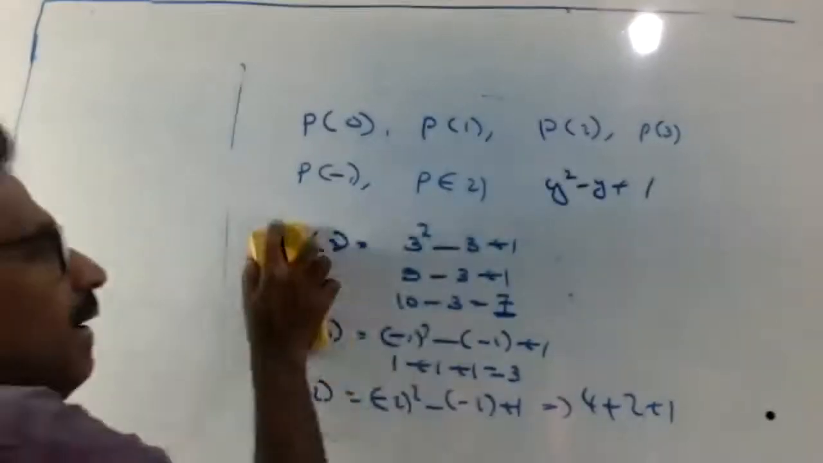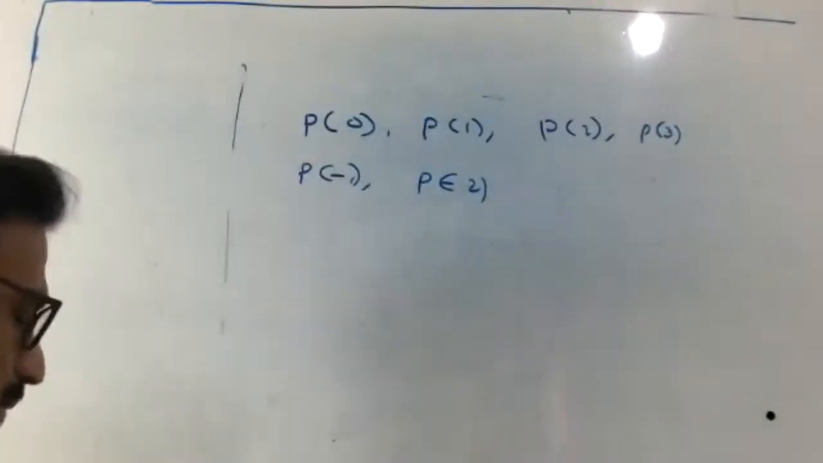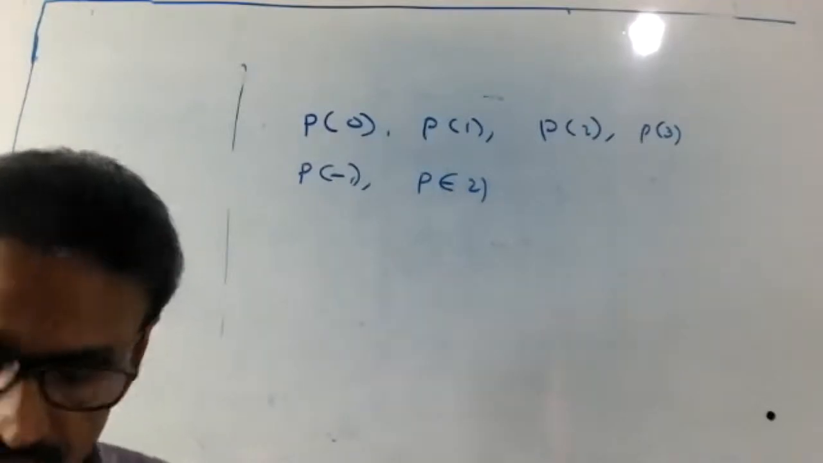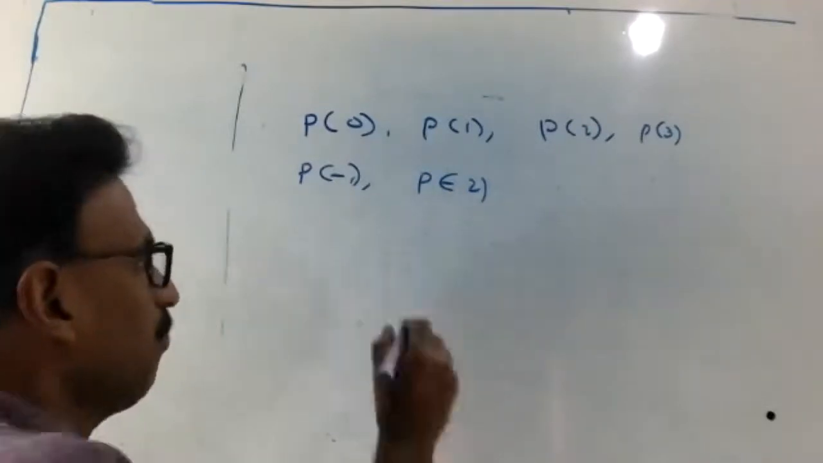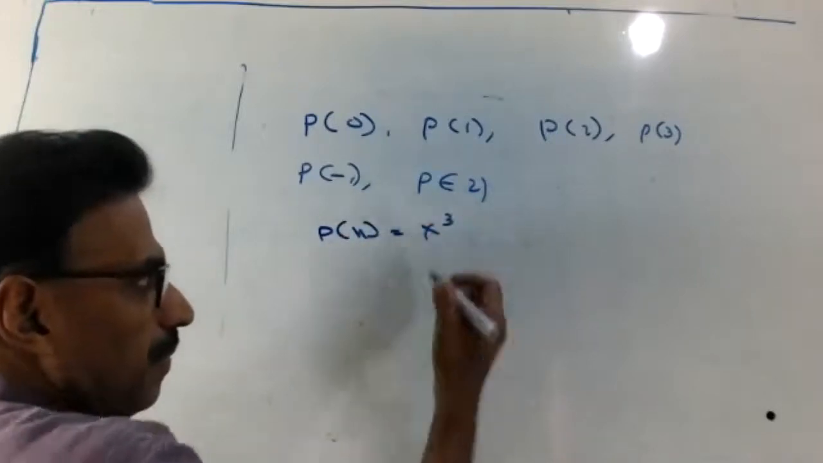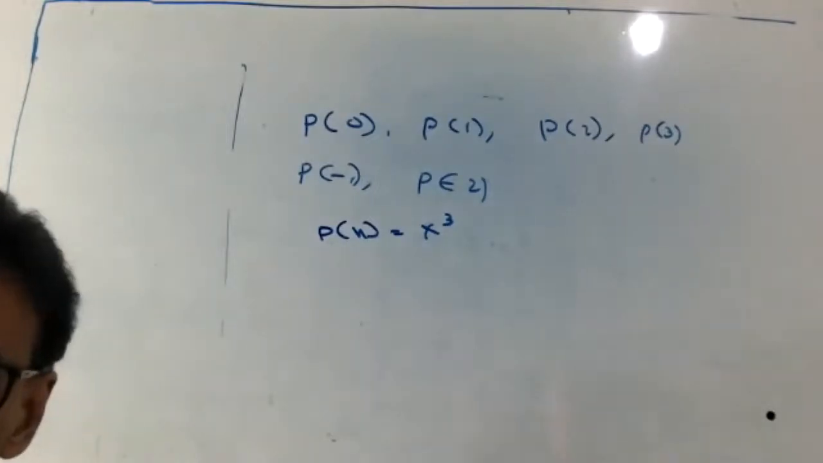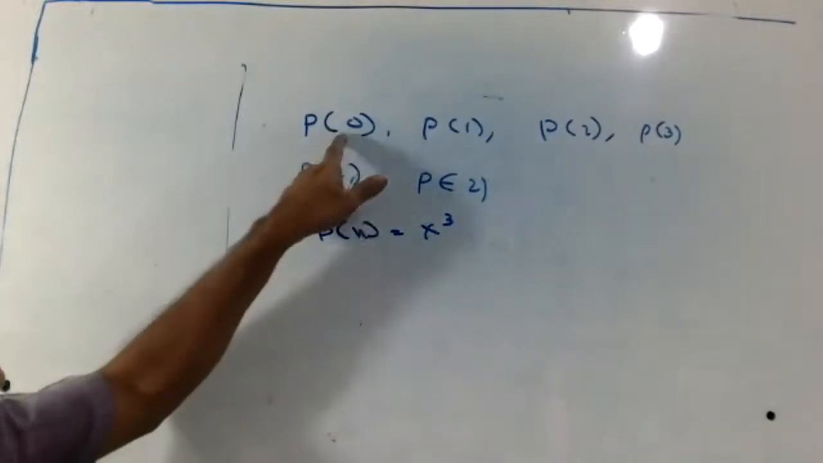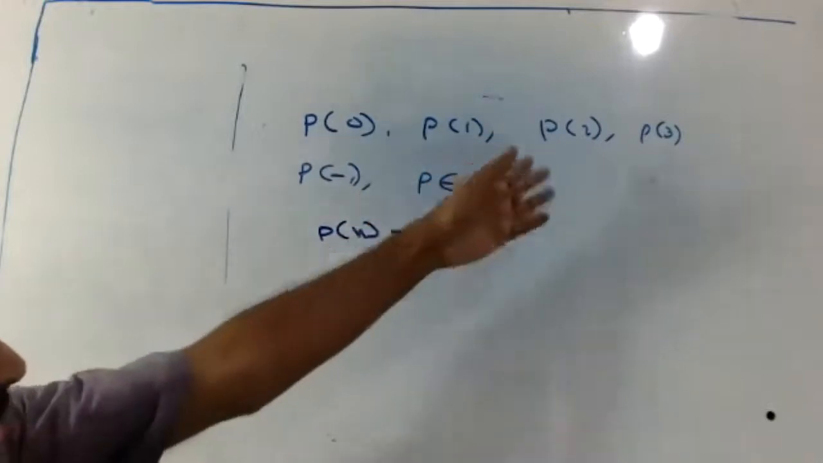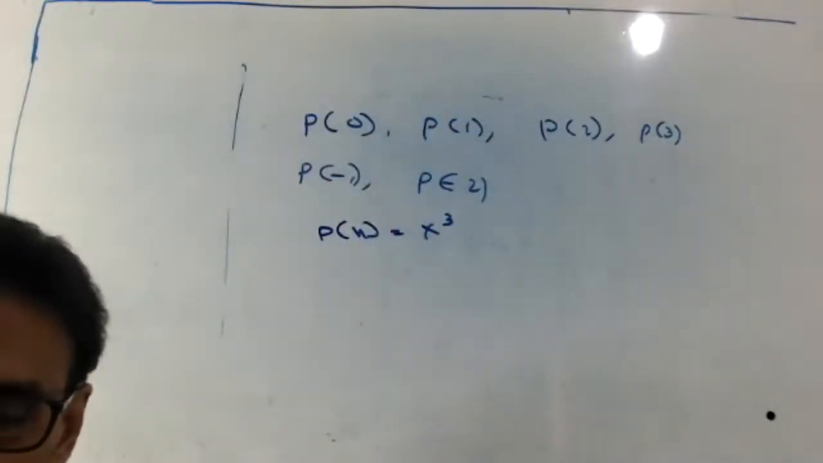All same only, look at here. This is all the same, okay. You find P of x equal to x cube. You find P of 0, P of 1, P of 2, P of 3, P of minus 1, P of minus 2. Do first. Try yourself.